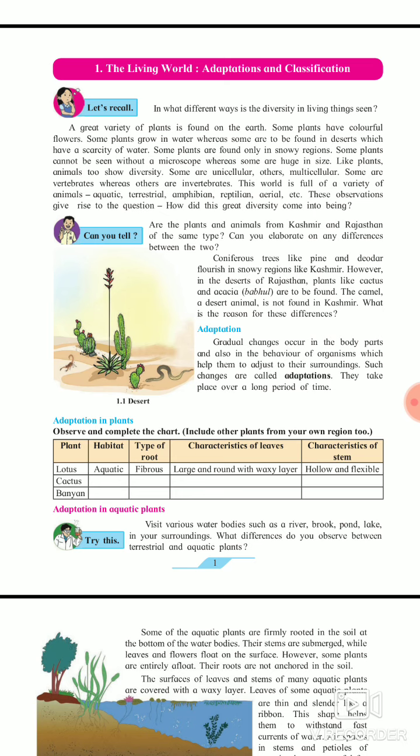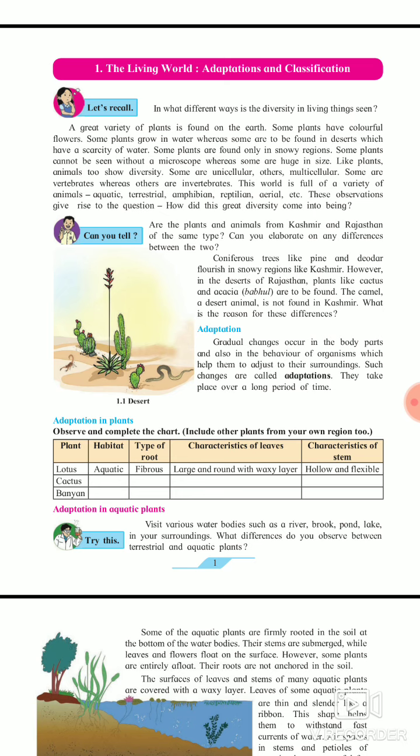These observations give rise to a question: how does this great diversity come into being? How are these animals and plants classified according to their characteristics, and how does a scientist manage the classification of the characteristics of plants and animals? In this chapter we will study how living things are classified according to their adaptation. What is adaptation? There is one question given here: are the plants and animals from Kashmir and Rajasthan of the same type? Can you elaborate on any differences between the two?